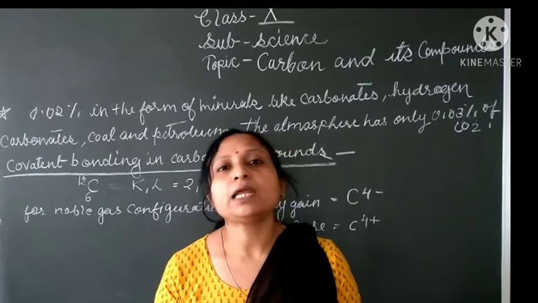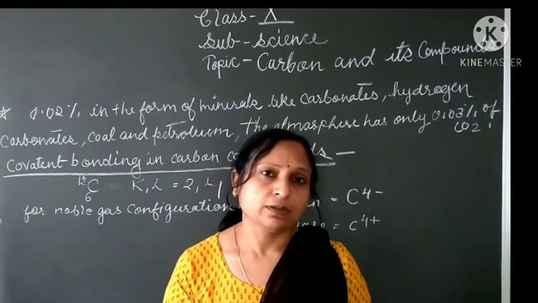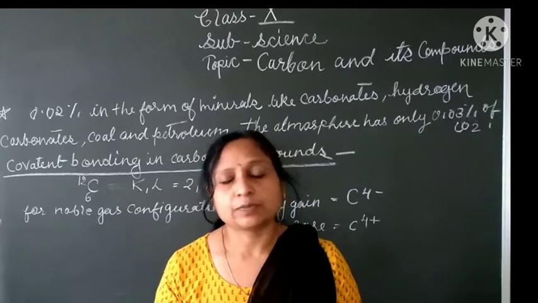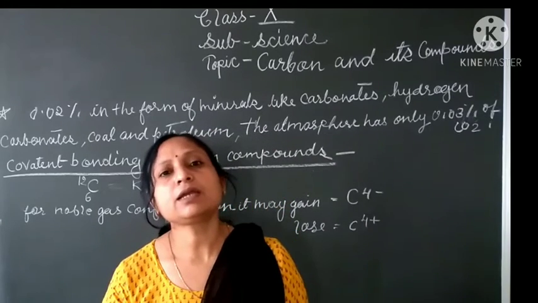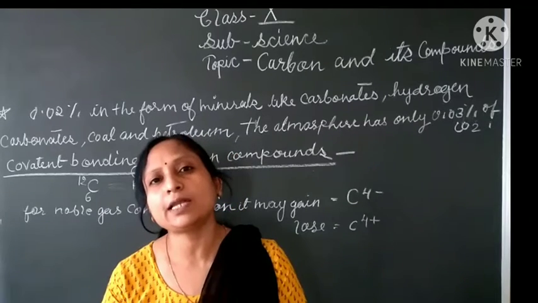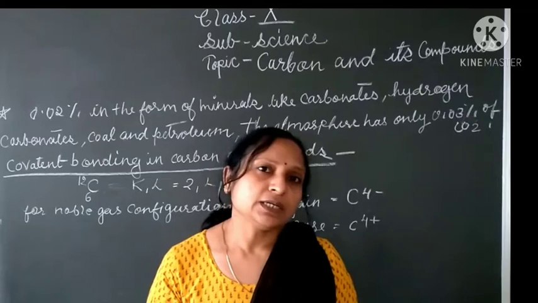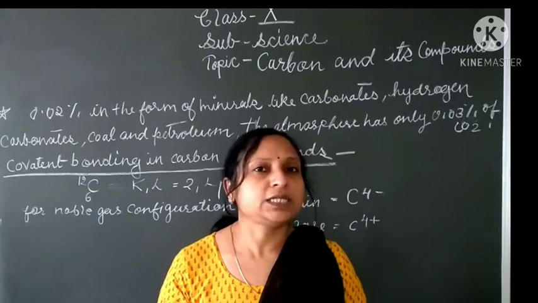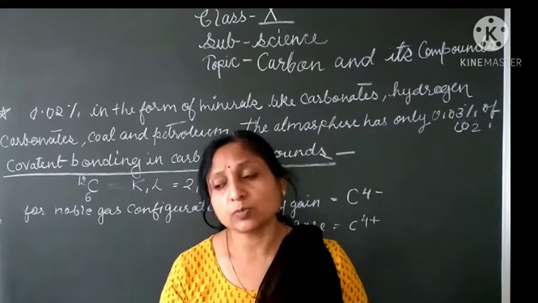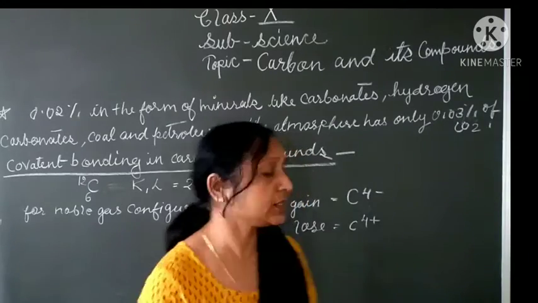Many things in our daily life are carbon based. So we can say that carbon is the most versatile element among all the elements present in the earth crust. But its percentage in the earth crust is very small. It is present in a very small amount in our earth crust.